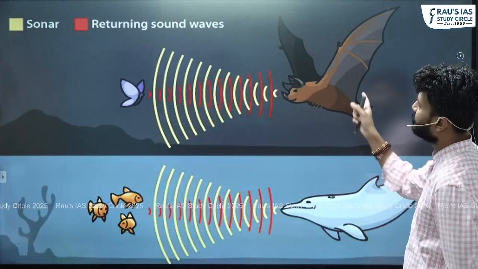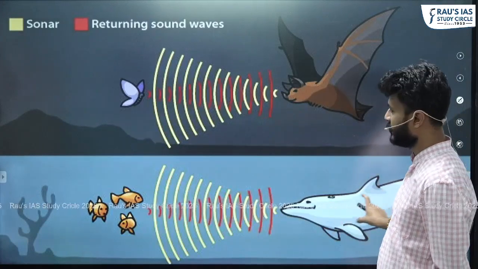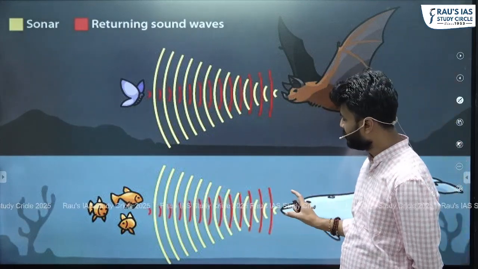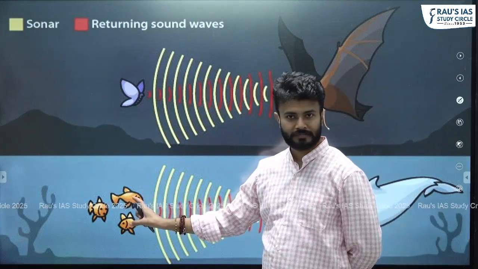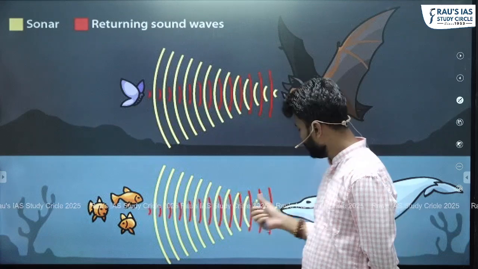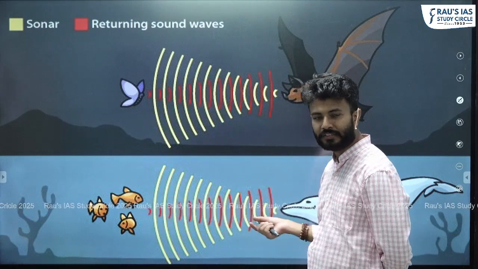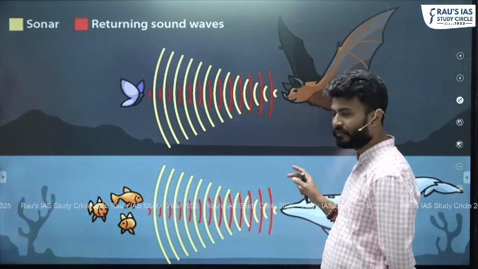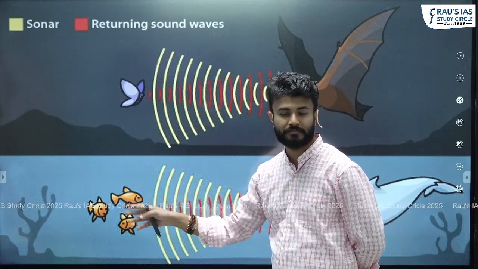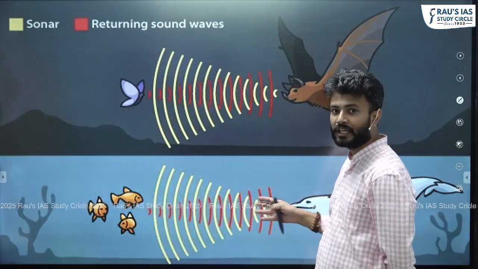Yeah. So in this picture, you can see what we mean by echolocation. So this is a dolphin. It basically sends these sound signals. Those sound signals hit the species and then they come back, and these dolphins receive these returned signals, and on the basis of this they are able to identify in which area there are species which they can hunt, which they can feed upon, or which areas can facilitate their movement.